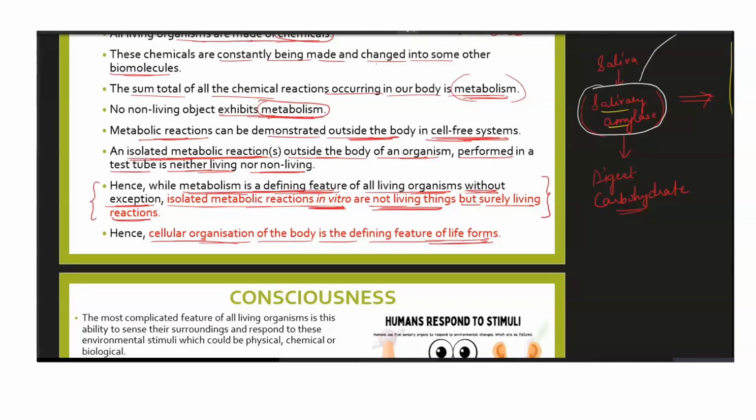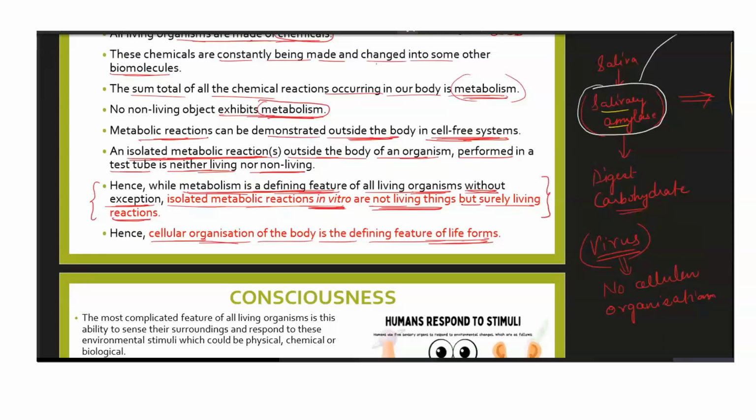For example, I'm sure you all have heard about the viruses, right? We don't consider a virus as a living object or a living thing. Why? Because viruses do not have cellular organization. No cellular organization is present in a virus. So how does a virus replicate? We have discussed this in the previous classes also, in class 10th, 9th, and 8th. We have talked a little bit about how viruses replicate.